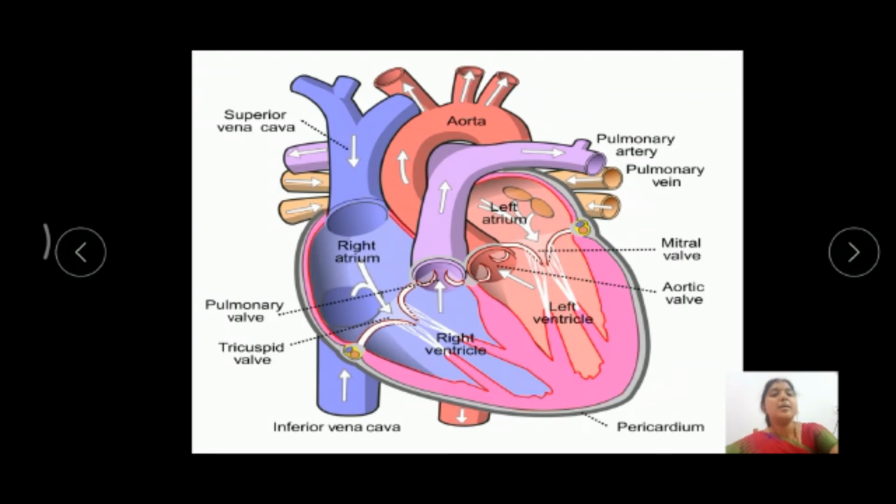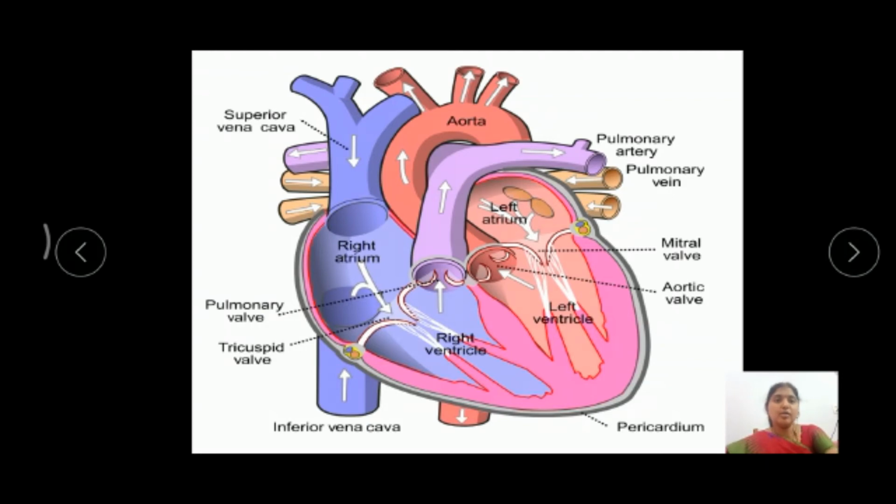It is a thick muscular layer, and the two ventricles are separated by a thin muscular layer called the interventricular septum. The right atrium opens into the right ventricle and the left atrium opens into the left ventricle.